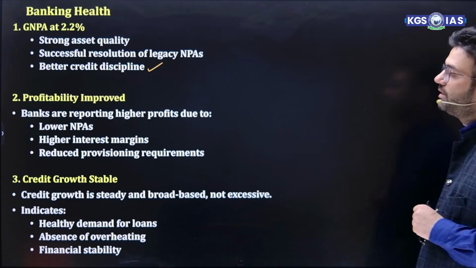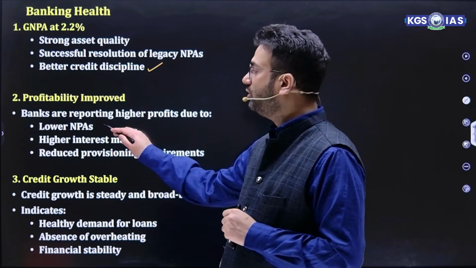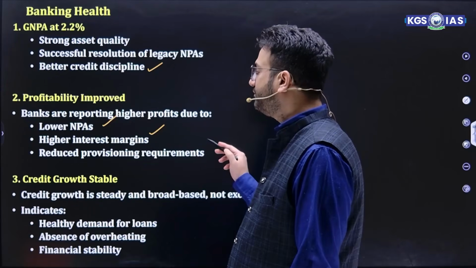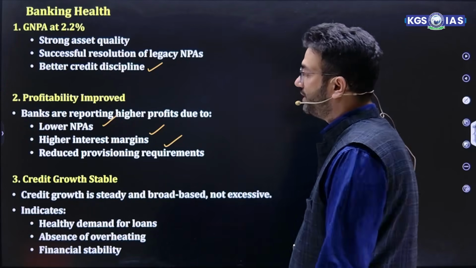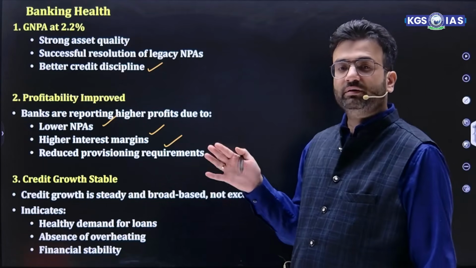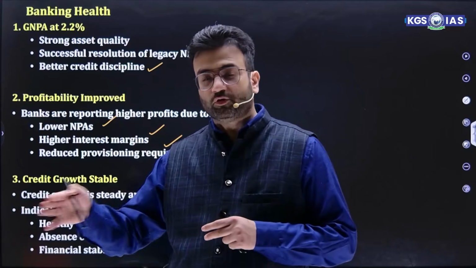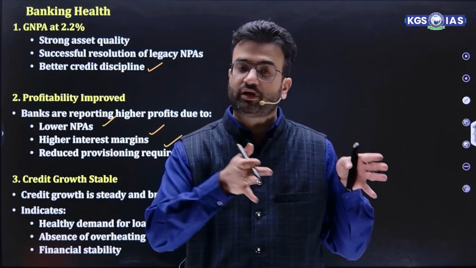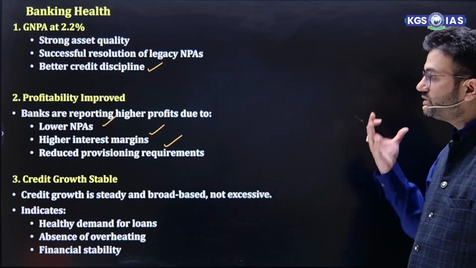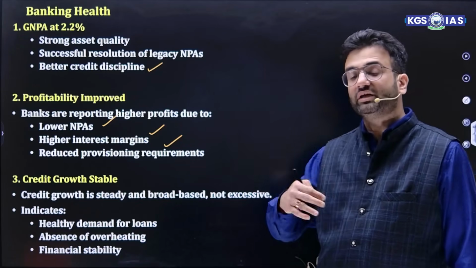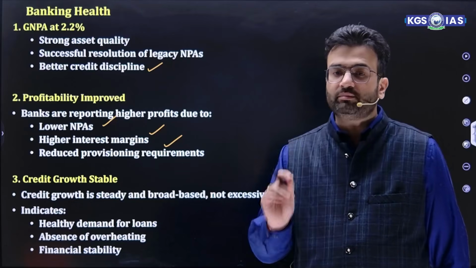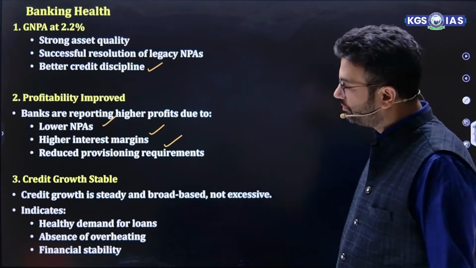Profitability: banks are reporting high profit due to their lower NPAs, high interest margin, that is their spread, and apart from that, reduced provisioning requirement. Now, there's a difference between gross NPA and net NPA. When the bank sets aside some amount for provision purpose, this amount can be used for NPA losses, that is provisioning actually. So if the banks are reducing this provisioning requirement, that means they will give more money for lending purpose, which will fetch more returns to them, and that also enhances their overall profit.